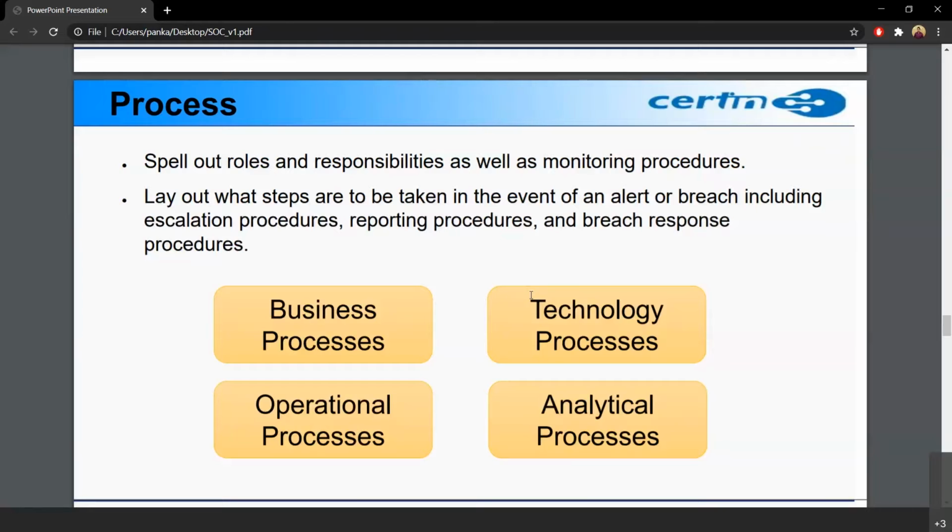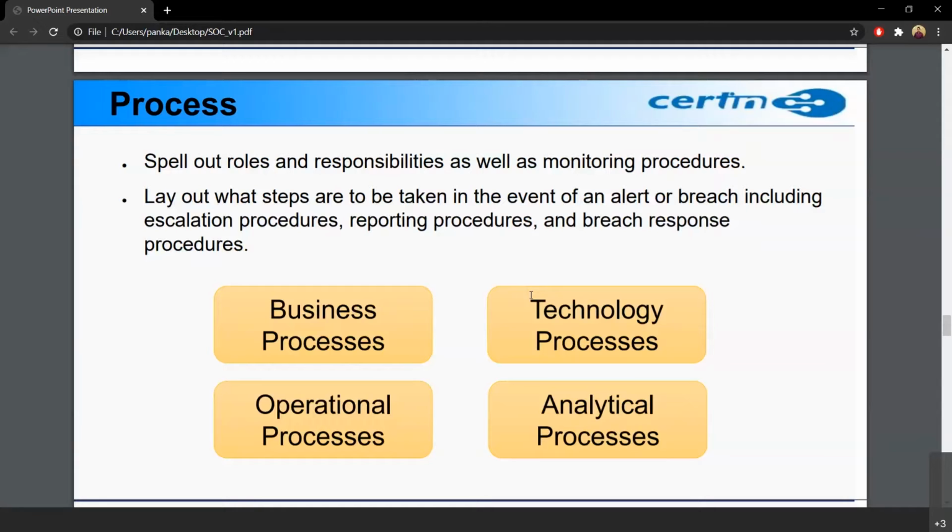So some ports for that application need to be opened and some IPs need to be whitelisted. So what will be the process for that? What will be the SOP for that? So that is a technology process. So these need to be cleared out and approved by a board or something, a security board or CISO or any organization setup that is in an organization. So technology processes are there.